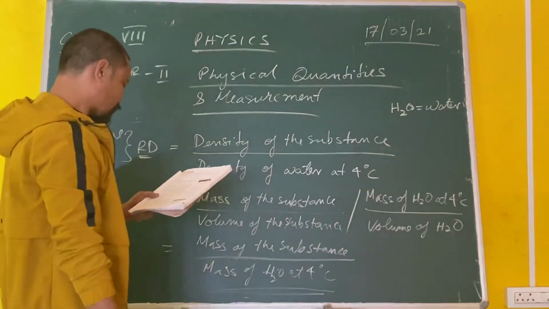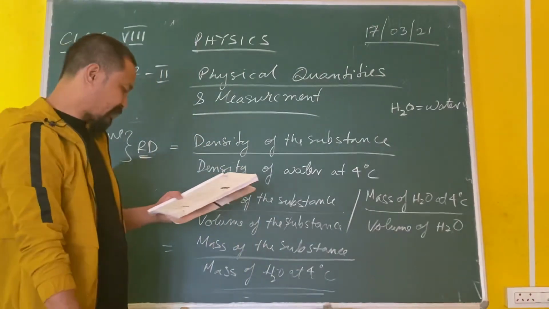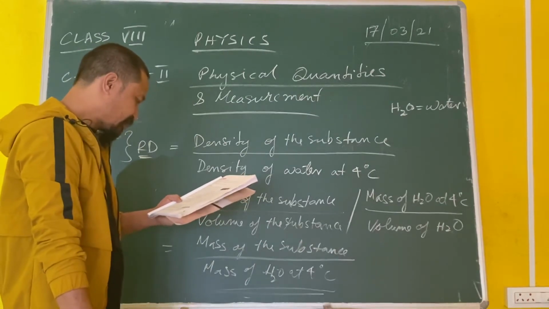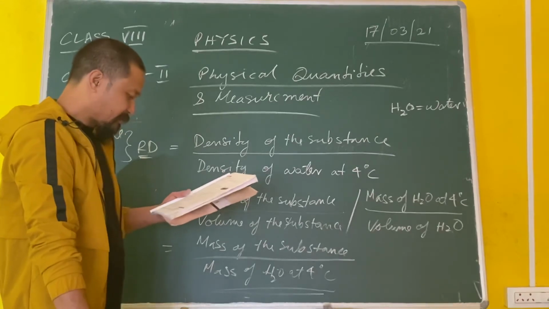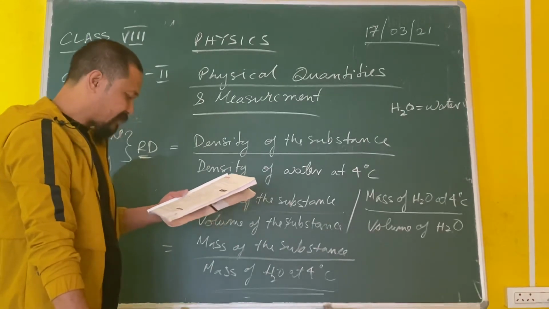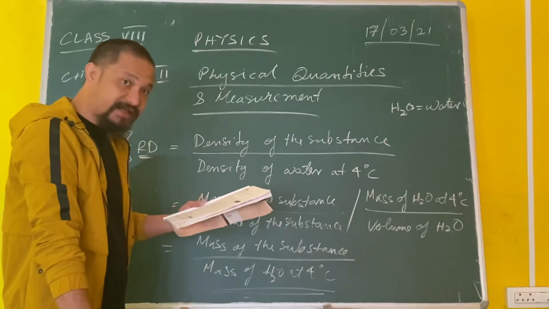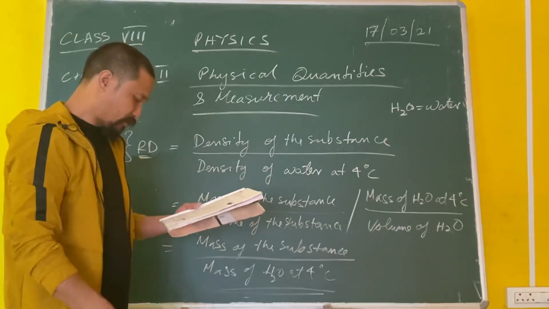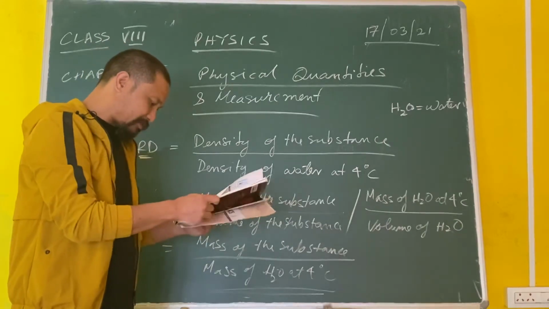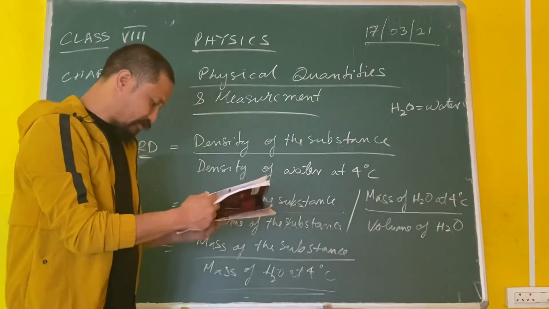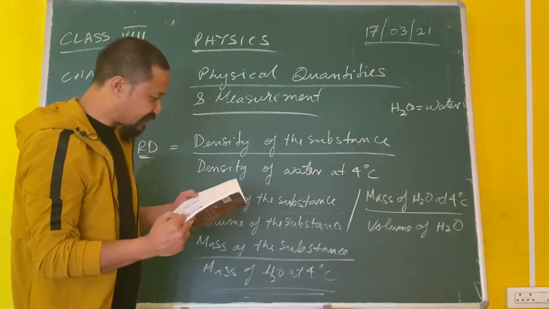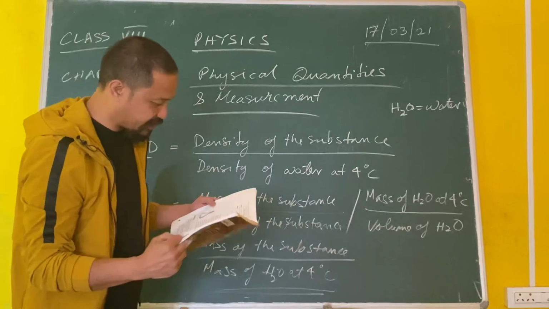Okay. So thus the relative density of a substance can also be defined as the ratio of the mass of a certain volume of the substance to the mass of the same volume of water at 4 degrees Celsius. As relative density is a ratio of the same physical quantities, it has no unit. Okay. So the relative density of a substance can easily be converted to the actual numerical value of the density by multiplying the relative density value with the density of water at 4 degrees Celsius.